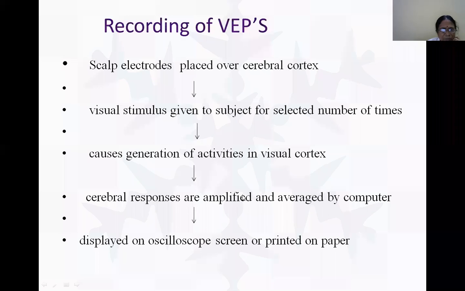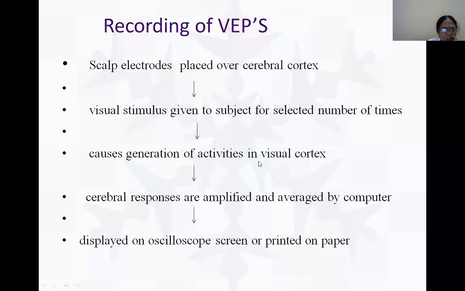These are amplified with an amplifier, averaged, and displayed on the computer or oscilloscope screen. If you want, you can take a printed paper. So first we place electrodes over the visual cortex area. Then a stimulus is given from a stimulator a selected number of times, causing activation of the visual cortex.